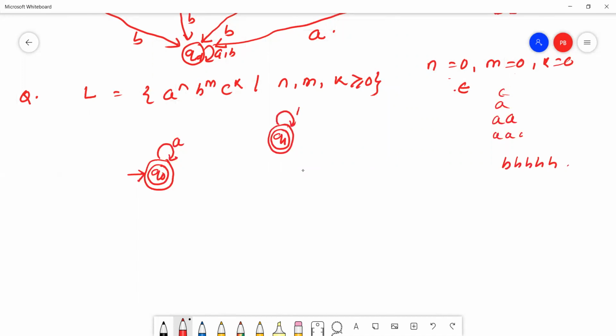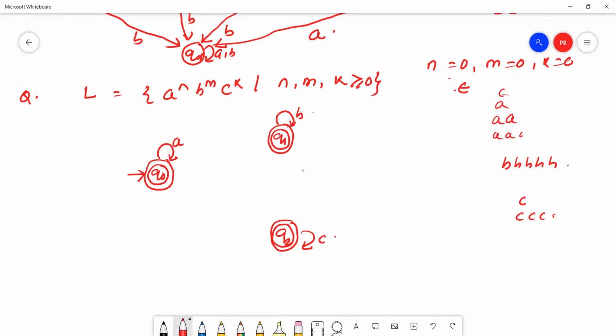So Q1 is a B self-loop. Here many C's may come. So Q2 is a self-loop of C.